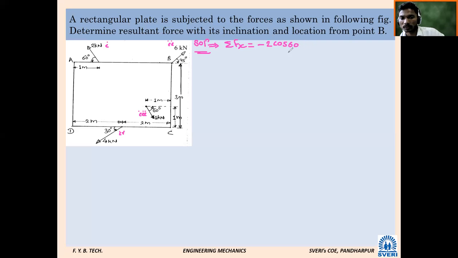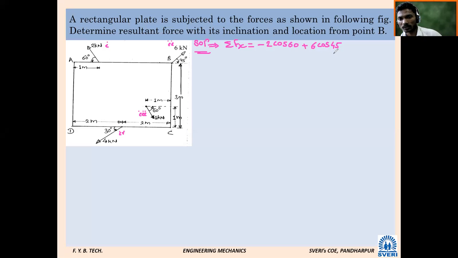Plus 6 into cos 45. Very good. Next, force number 3, 1 kilonewton. How will it come minus? Is it going towards the negative x-axis or the positive x-axis? It is positive, so how will it come negative? So what will be its x component?